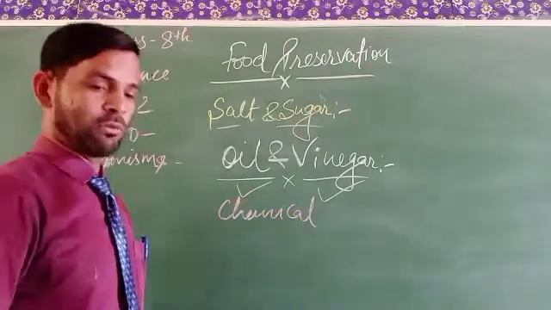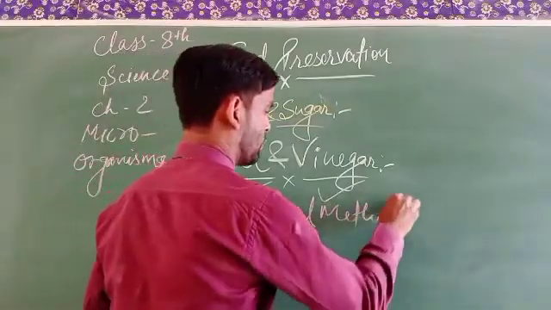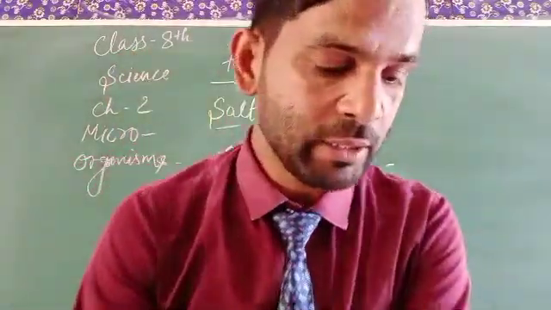The next one is called the chemical method. What is the chemical method?